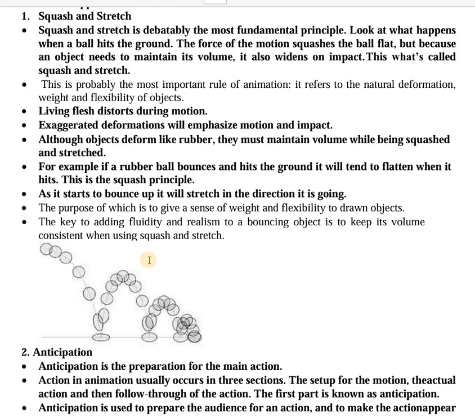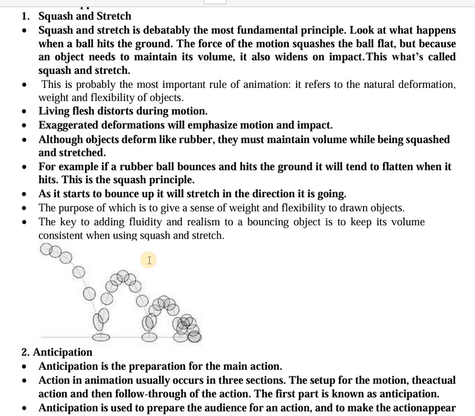Now when any object squashes or stretches, it does it based on the type of the material, the weight of the object. So the principles of physics will come into picture over here. If it is a rubber ball, then the squashing and stretching will be more as compared to the metal ball. Now, while doing this, it is mandatory that the object maintain its volume.